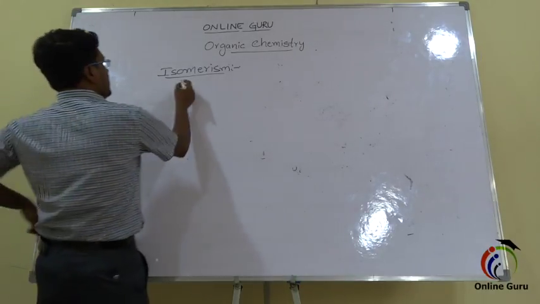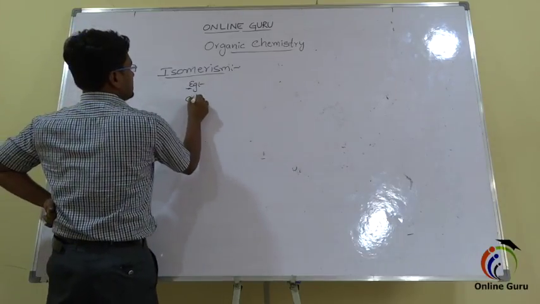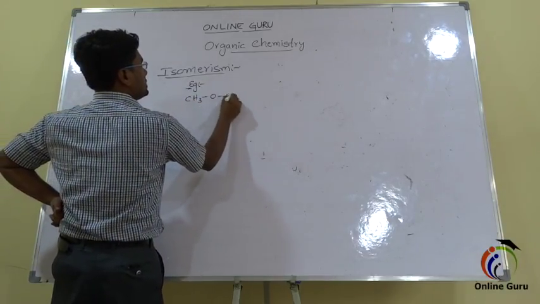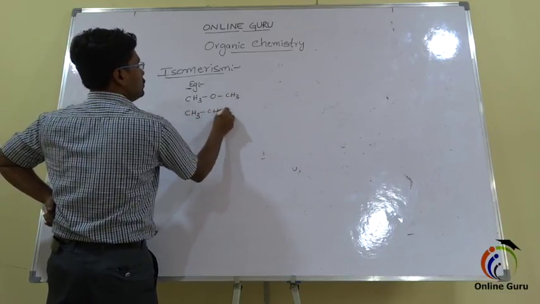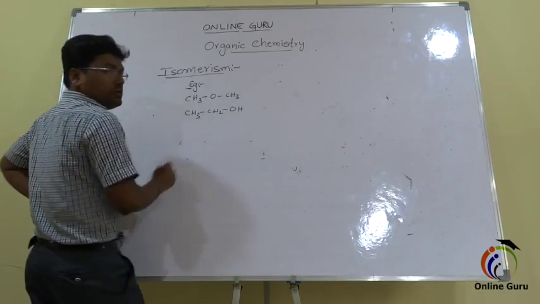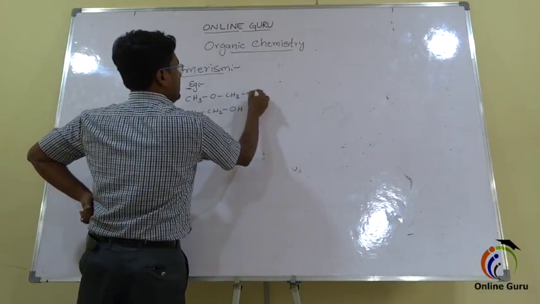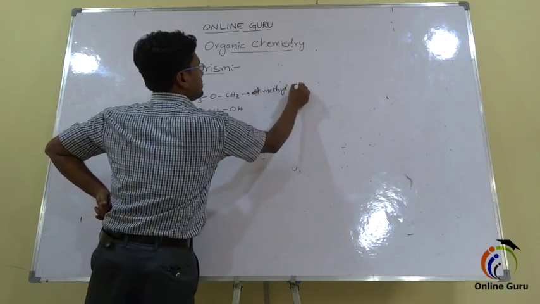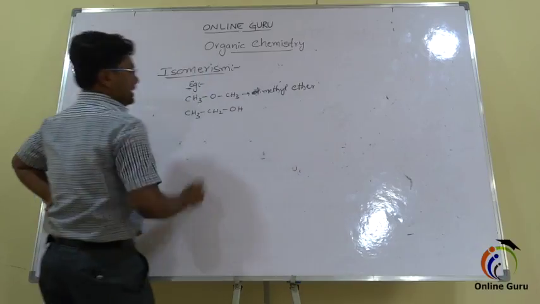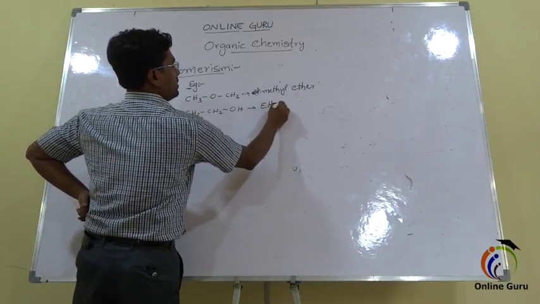For example, consider here two compounds, that is CH3OCH3, and one more compound is CH3CH2OH. So its name is dimethyl ether, and this is the compound ethyl alcohol.